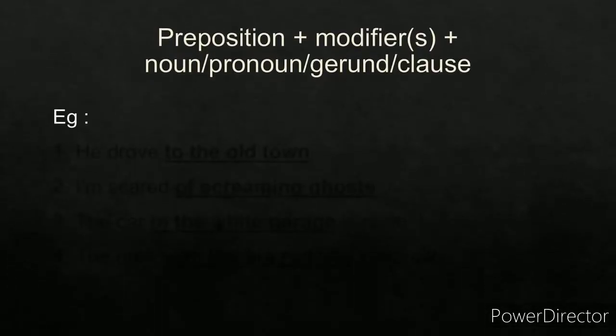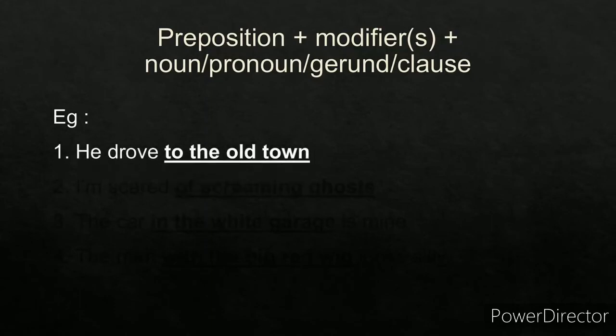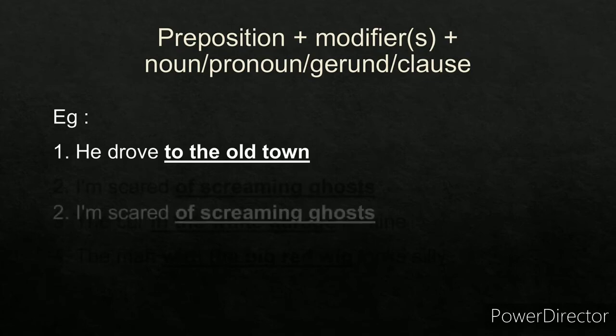Now let's see the examples of the second type of structure, that is preposition plus modifier plus object as a noun or a pronoun or a gerund or a clause. Let's see the first example. He drove to the old town. To is the preposition. Old is the modifier. Which town? Old town. It describes the town. And town is the noun. Object as a noun. So to the old town is a prepositional phrase.